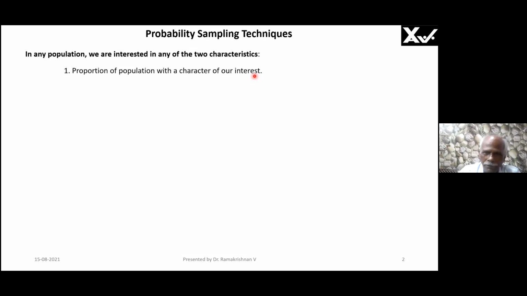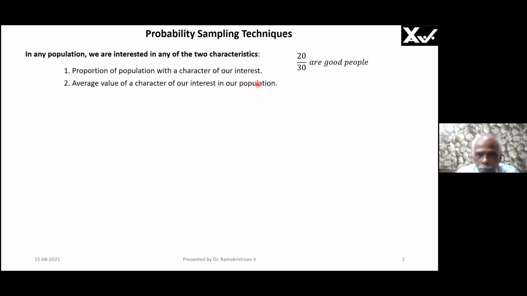How many of you are left-handers? How many of you are interested in Six Sigma? Likewise, 20 out of 30 people are intelligent people. 20 out of 30 people are scoring or good people. This is called proportion. This is the report I will make. Or the average value of a character of our interest. Your average performance is 60 out of 100. Your average mark in my test is 60 marks, or 90 marks if the student group is very good, or if our teaching is very good. So, average value of a character.